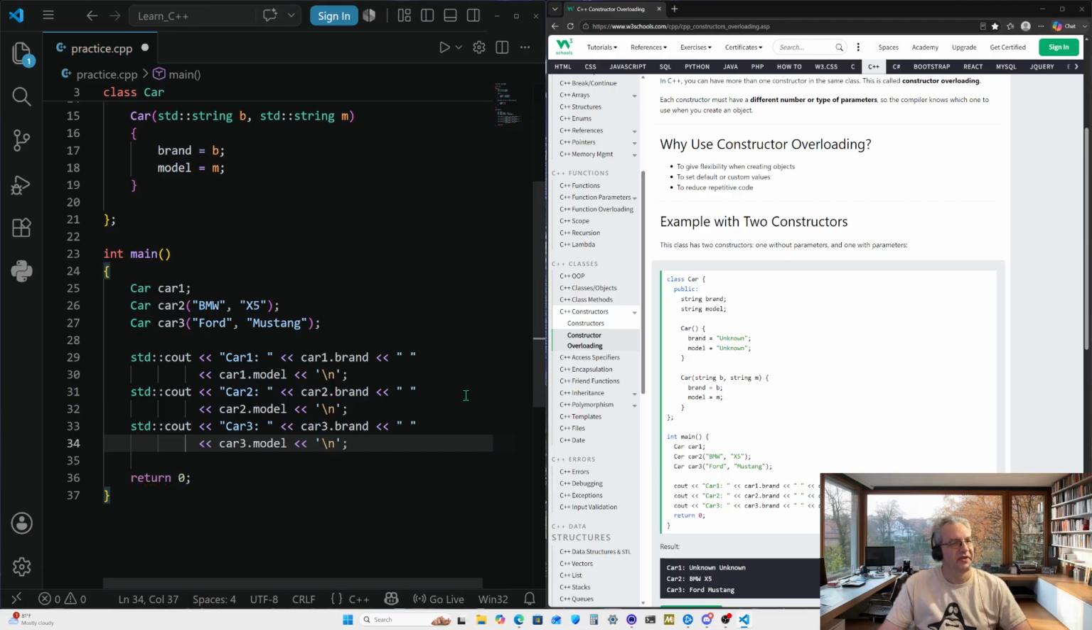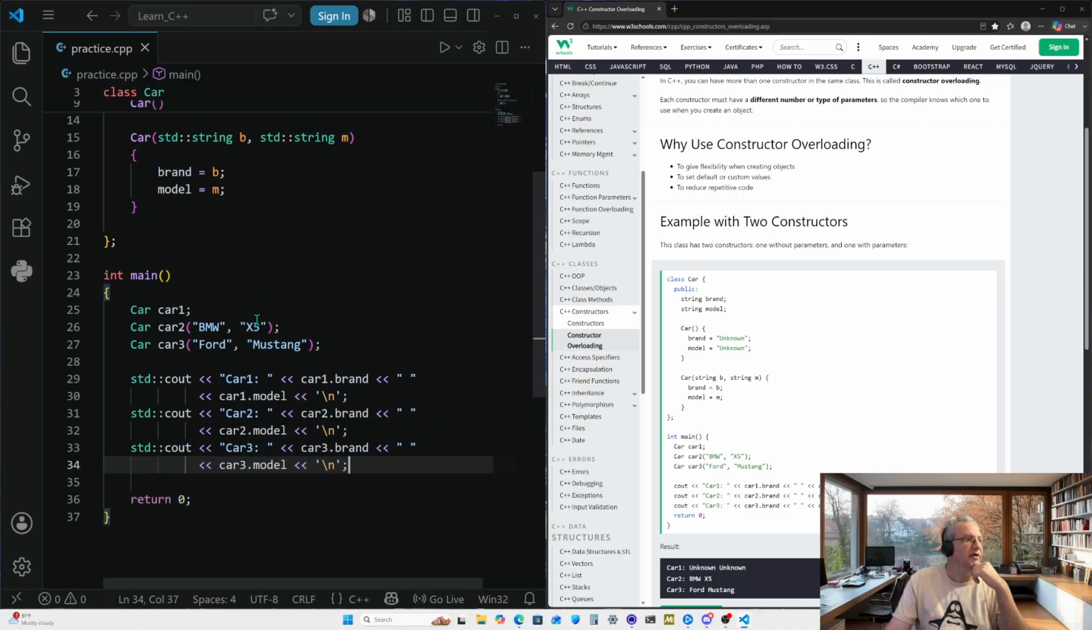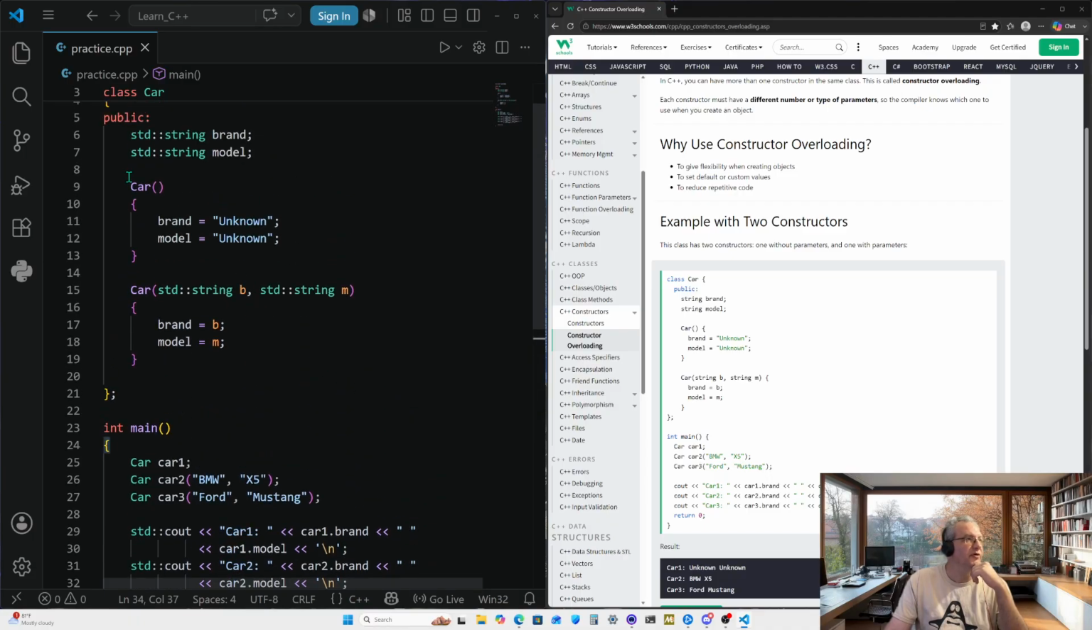Okay, so from what it looks like, yep, okay, let's go ahead and save it real quick. From what it looks like, the first car is going to end up with the unknown. We're just going to call it, and then we're going to output the call here. So we're going to have car 1 with unknown and unknown for both, because we don't have any arguments. So it's going to call this constructor right here.